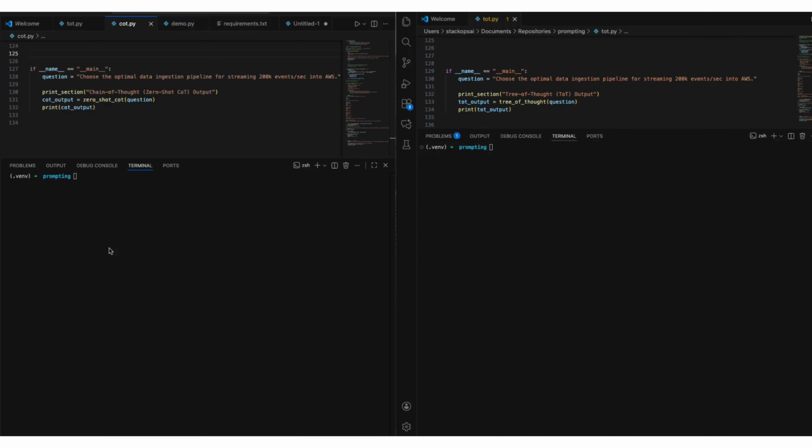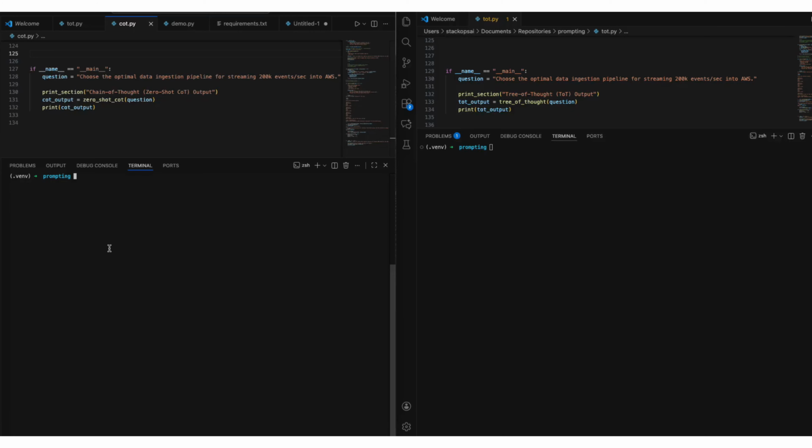Welcome back. Let me show you something cool before we talk theory. Imagine you are designing a high throughput system on AWS. You want to stream 200k events per second into your platform, like logs, clickstreams, IoT, or whatever.